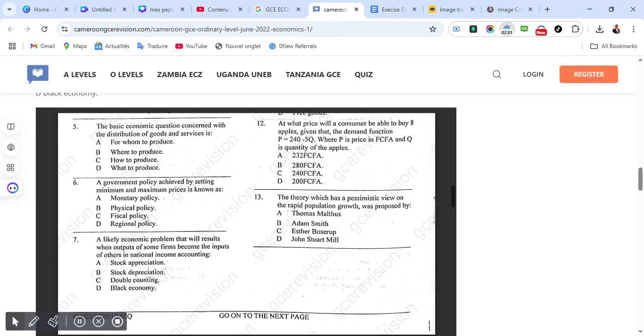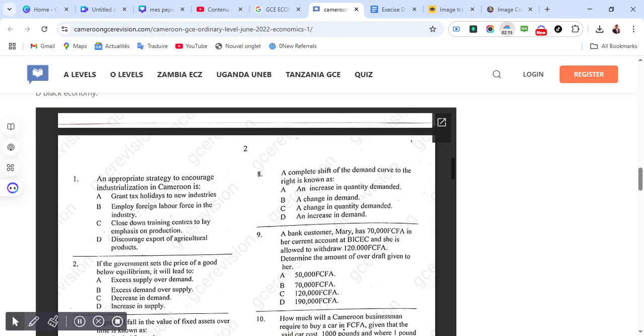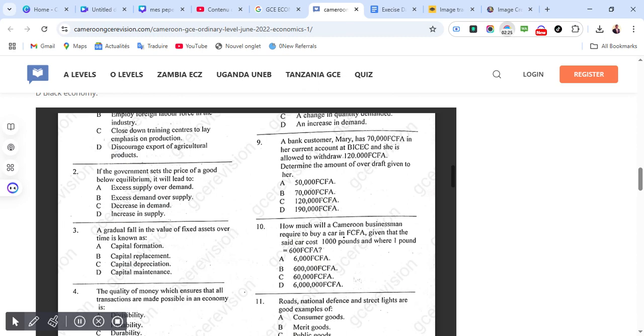A likely economic problem that will result when outputs of some firms become the input of others in national income accounting. Correct answer for 7 is A, which is stock appreciation. A complete shift of the demand curve to the right is known as. Correct answer is D, which is an increase in demand. A bank customer, Mary, has 70,000 francs in her current account at BSEC, and she is allowed to withdraw 120,000 francs. Determine the amount of overdraft given to her. Correct answer is A, which is 50,000 francs.